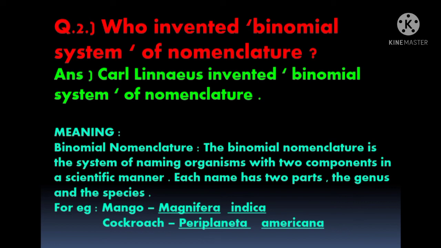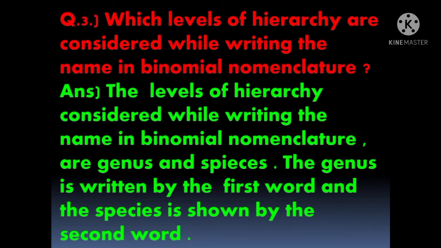Take the example of cockroach. The scientific name of cockroach is Periplaneta and the species is americana. You can see, students, the scientific name is written very clearly. The genus name starts with a capital letter and the species name starts with a small letter, and each has been underlined separately. So the question, who invented the binomial system of nomenclature, is very clear to you all. And what does binomial nomenclature mean? Let's move to the next question.